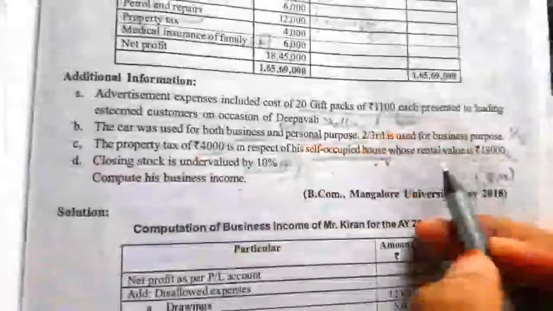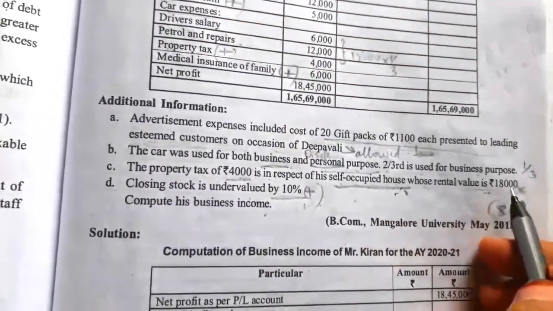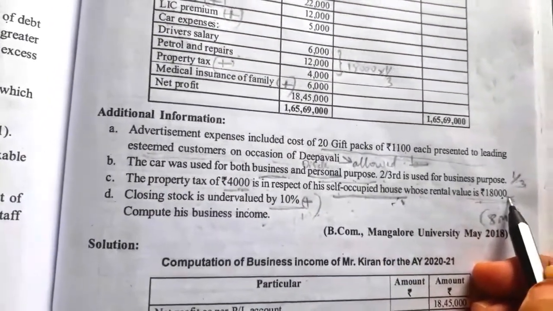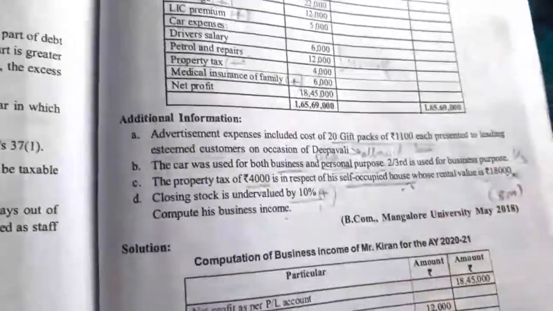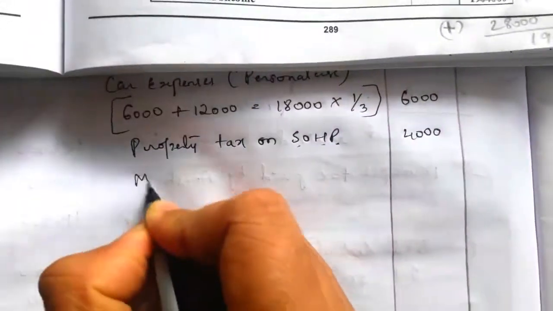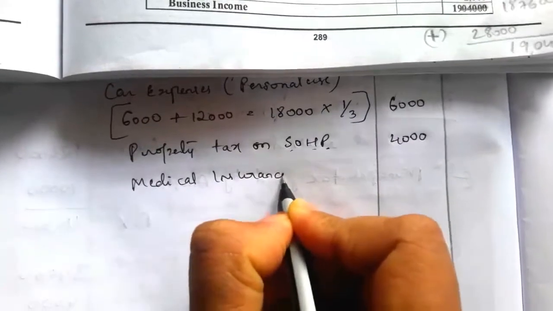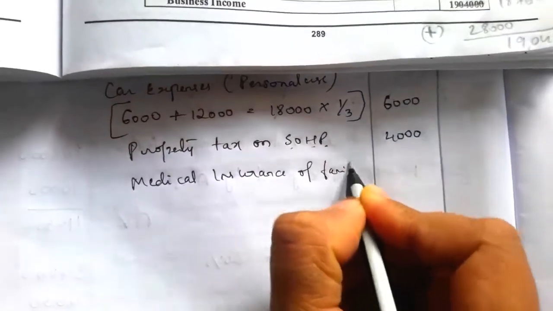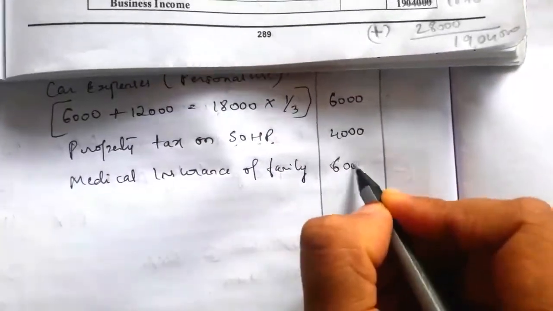And again they have given the rental value of the house. This house, the rental value is 18,000. This is not required for our calculation, so ignore this 18,000. Next is medical insurance of family. So it is disallowed. Medical insurance of family is equal to rupees 6,000. So 6,000 is disallowed.